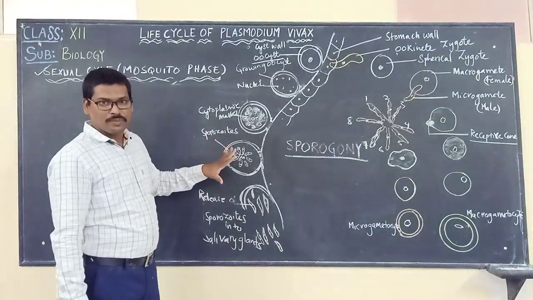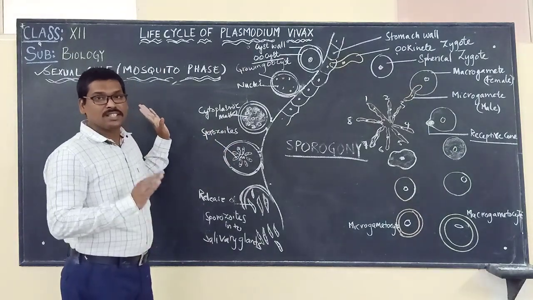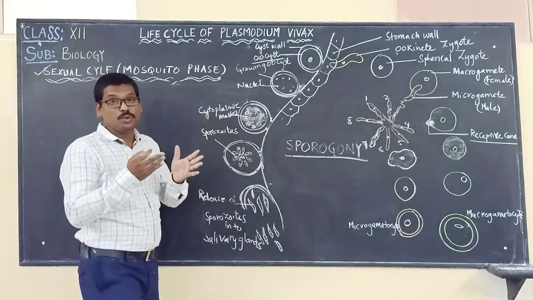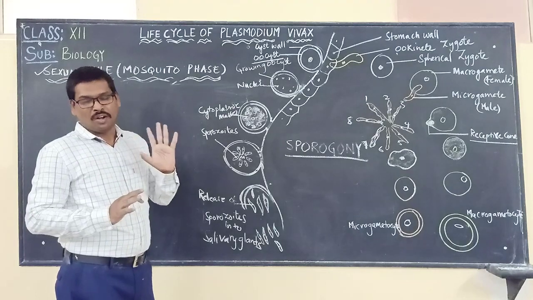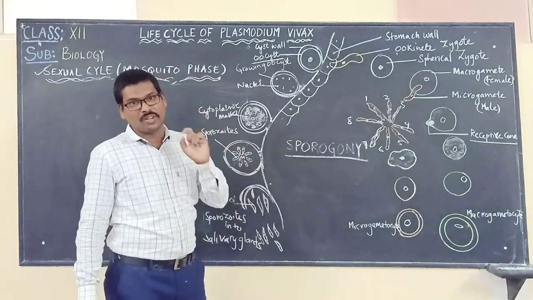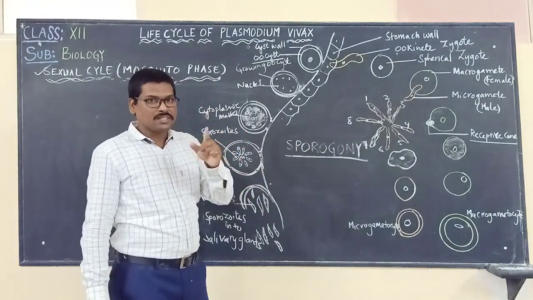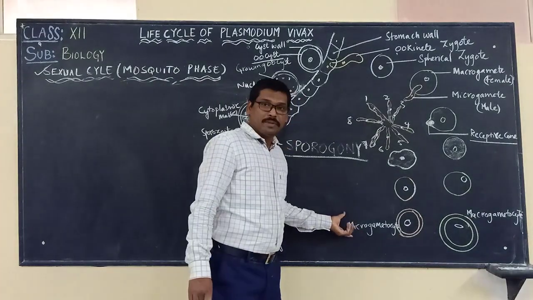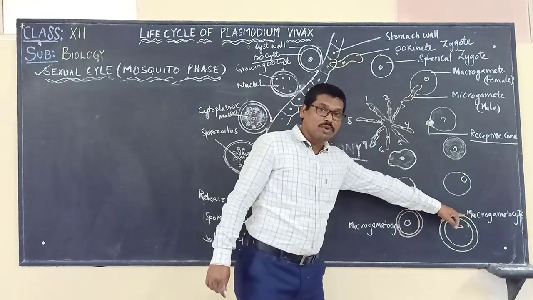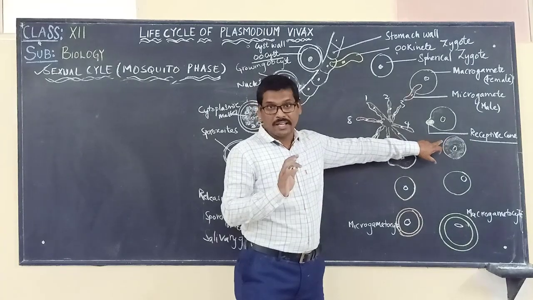So in this video we discussed the sexual cycle that is taking place in the female Anopheles mosquito, in the lumen of the mosquito, meaning in the stomach of the mosquito. Now if you are seeing here, we started with the first one called what? Gametogony. Formation of male gametes and female gametes. Male gametes and female gametes are formed from what? From the microgametocyte, where the male gametes will be formed. Macrogametocyte will be transformed into the female gamete.